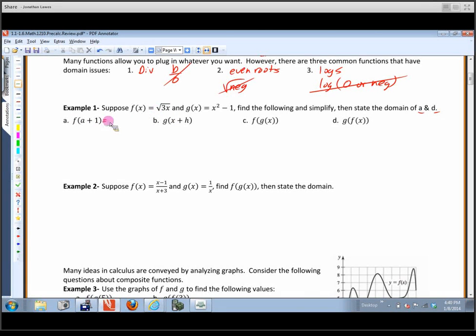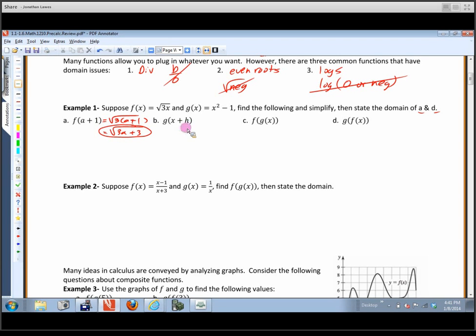So here's what we get. We get the square root of 3 times, well, it's normally 3 times x, but in place of x, we're going to put an a plus 1. So we've got this expression right here. Now it would be a good idea to simplify this just a little bit. So let's write that as 3a plus 3, and that's what we get when we plug in an a plus 1 into that square root of 3x.